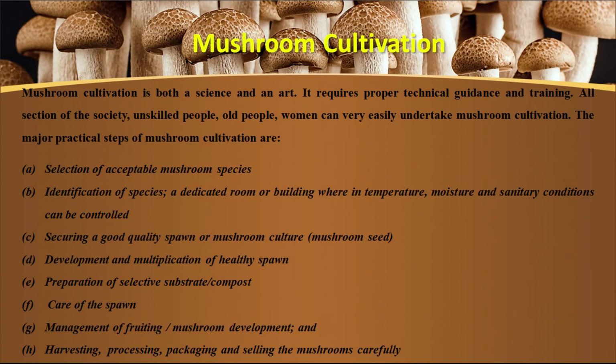The major practical steps for the cultivation are: the first step is selection of the acceptable mushroom species. Then the second one is identification of species, which again is a very important step. After that, a dedicated room or building wherein temperature, moisture and sanitary conditions with other extrinsic factors can be controlled. After that, securing a good quality spawn or mushroom culture is also important.